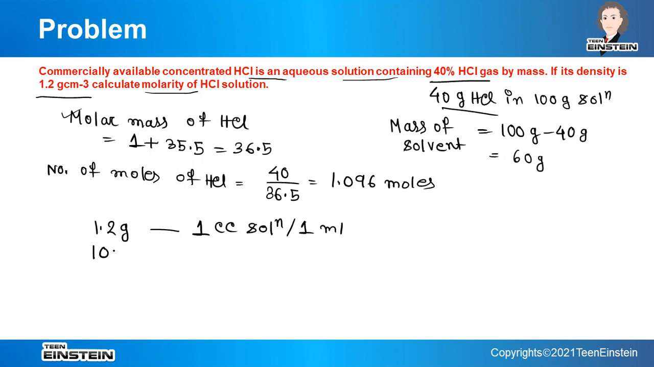the volume of 100 gram solution. This is basically 1.2 gram solution, 100 gram solution. It will be 1 by 1.2 multiplied by 100, and this is 83.33 ml. So now we know that for 100 gram solution, what is the corresponding volume? So this is the volume of solution.